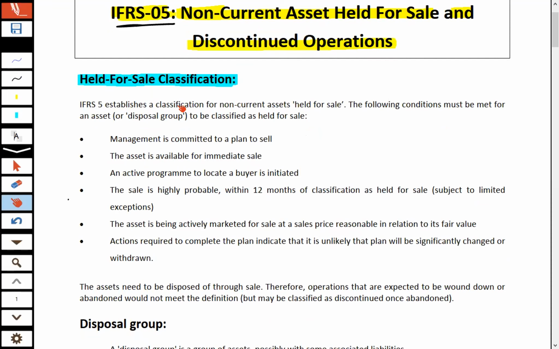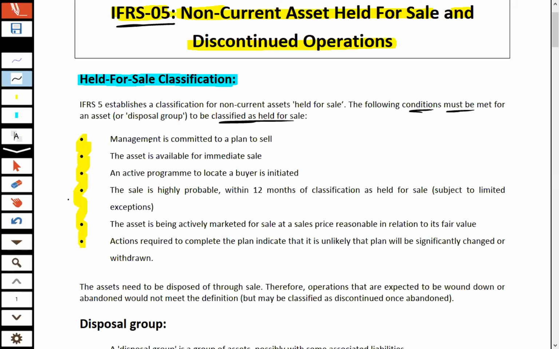IFRS 5 establishes a classification for non-current assets held for sale. The following conditions must be met for an asset or disposal group to be classified as held for sale. So if an entity wishes to classify an asset as held for sale, before classification certain conditions must be fulfilled, and if any of the conditions from the following list is not met, in that scenario we cannot classify an asset as held for sale. So what are those certain conditions? We have a list of points.